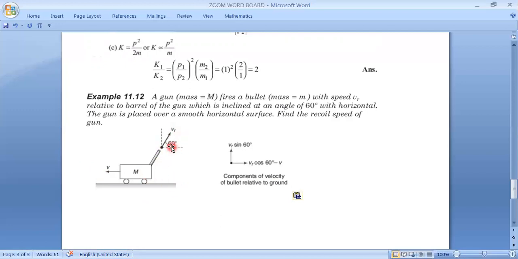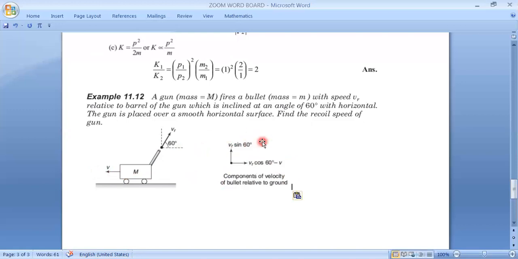Now you see, the velocity is at 60 degree. So this component will be Vr cos 60 and this component will be Vr sin 60. But remember that Vr sin 60 is also relative, and Vr cos 60 is also relative. But what will be the actual velocity? The frame is moving back with velocity v, so its actual velocity will be Vr cos 60 minus v. We have already discussed this in our relative velocity part. Are you getting my point? Now the frame is moving back. If the frame is moving ahead, you will have to add it.